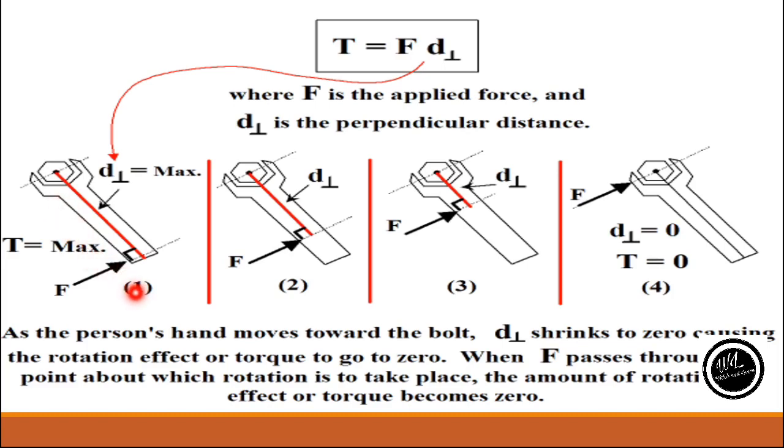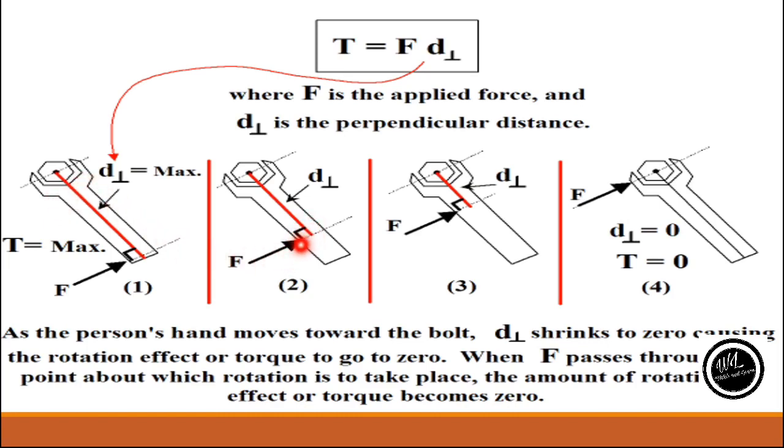Let's see another example of a spanner. If I am applying a force of 10 Newton in all the situations, here I am applying the force of 10 Newton at one end of the spanner. So it will produce the largest turning effect. Here the torque will be maximum.